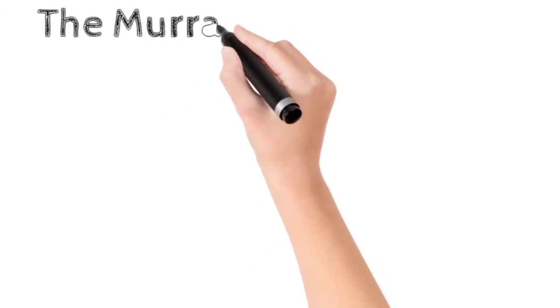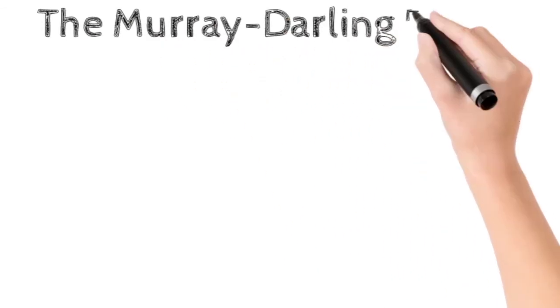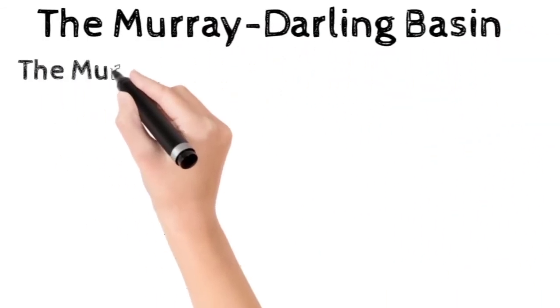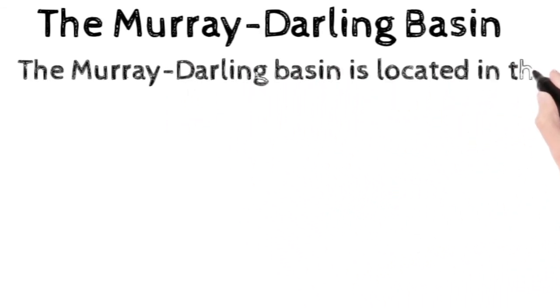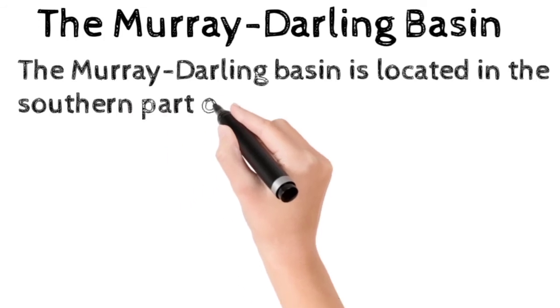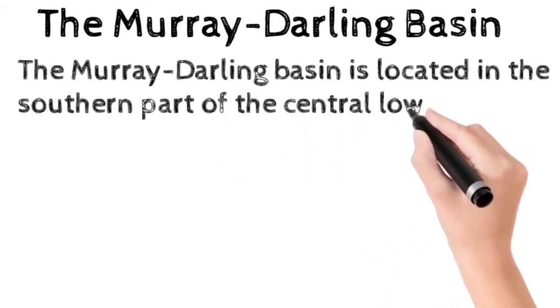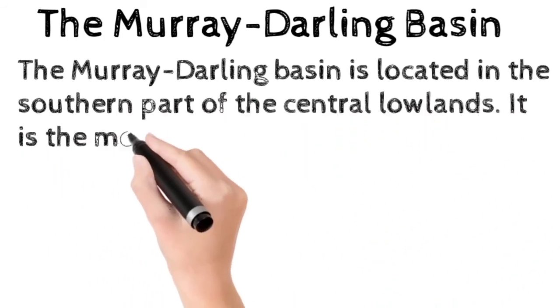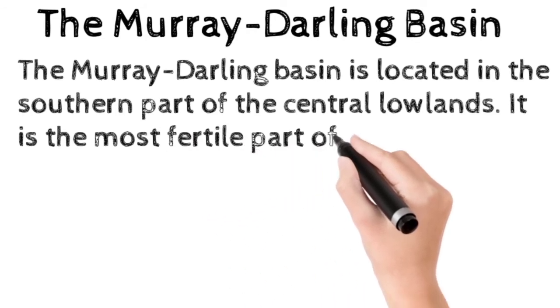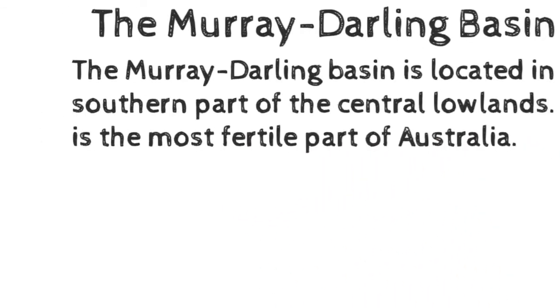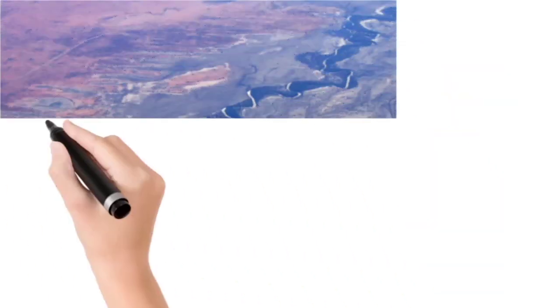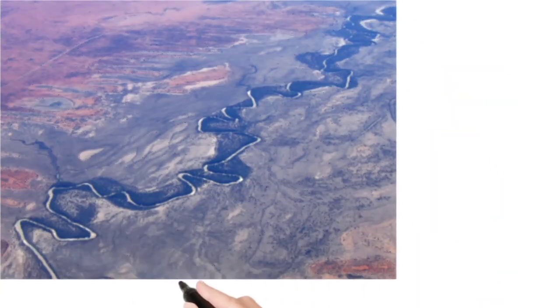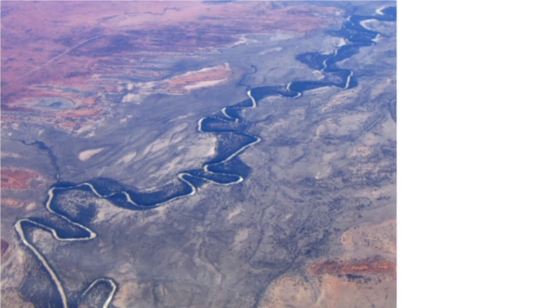The Murray-Darling Basin. The Murray-Darling Basin is located towards the south of the Central Lowlands. It is the most fertile part of the whole Australian continent. The picture now coming is of the Murray-Darling Basin.